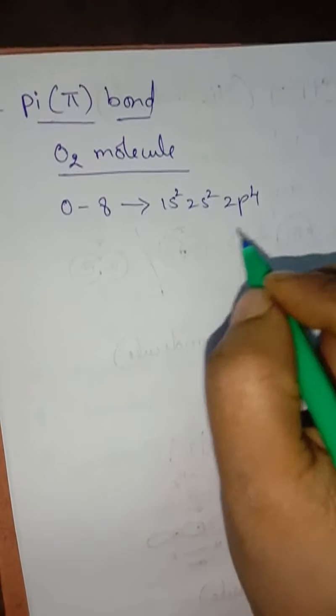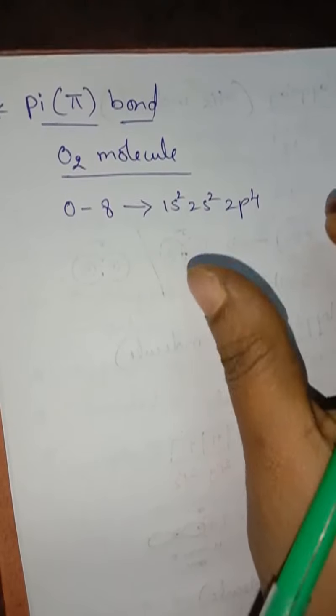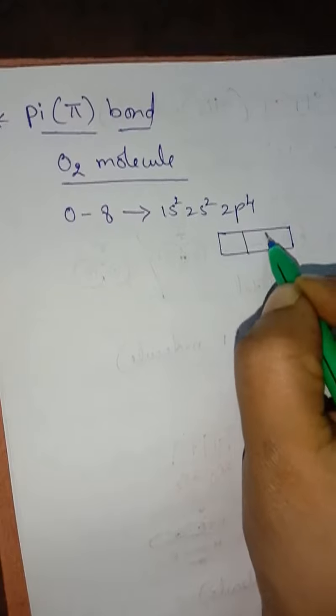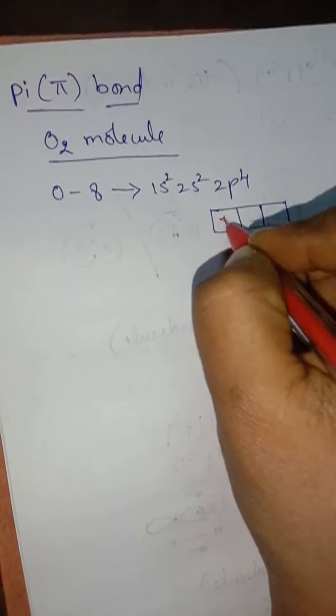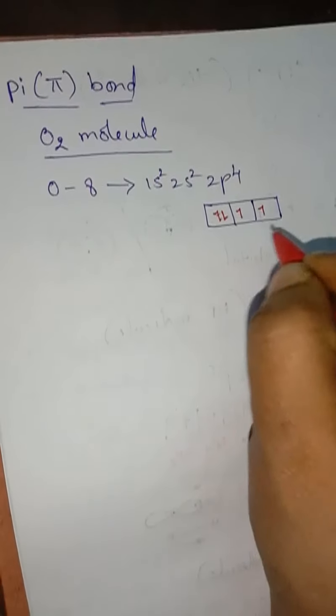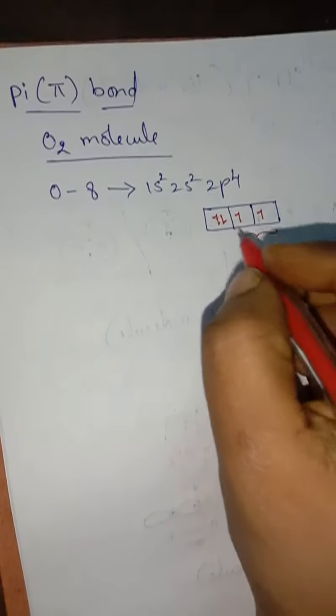So what we have to do children, how many unpaired electrons are there, we have to find first. So in p orbital, how many electrons are present? 4. So arrange the 4 electrons, 1, 2, 3, 4. So how many unpaired electrons are present children? 2 unpaired electrons are present, isn't it?